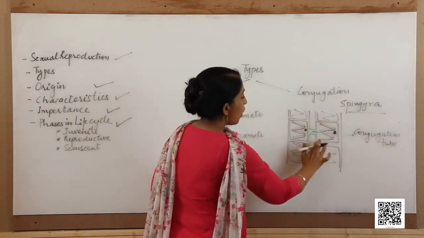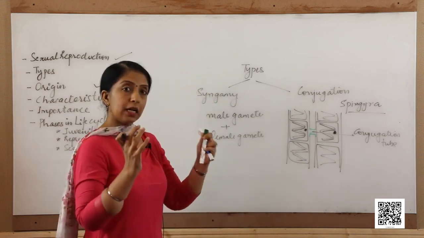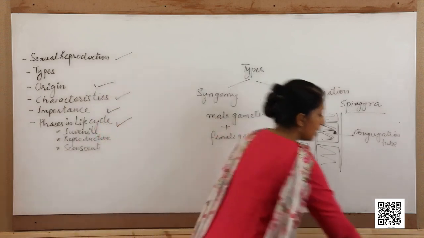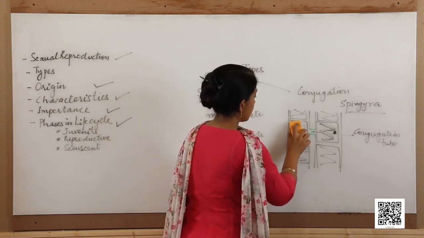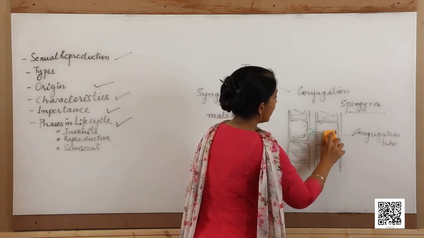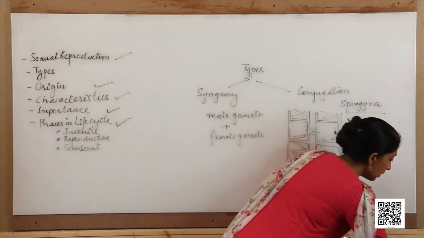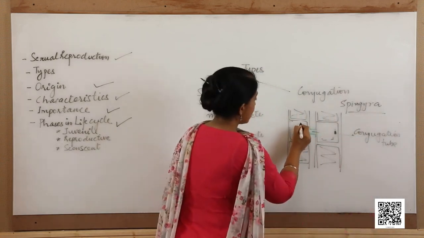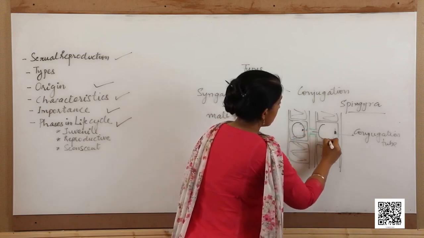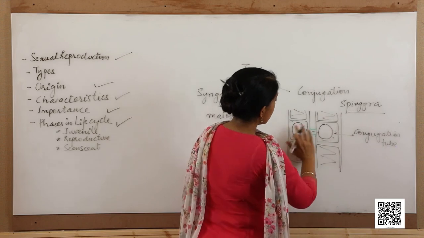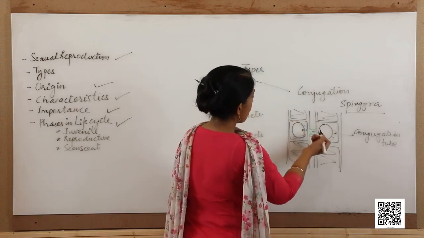the content of these cells condense to form elliptical gametes. So, how do they look like? They condense and form elliptical gametes. They leave the sides of the cell wall and form elliptical gametes.